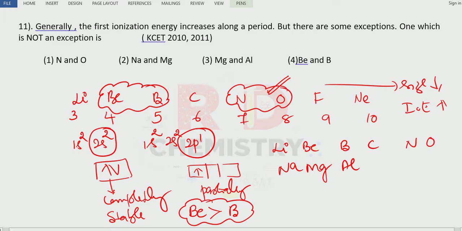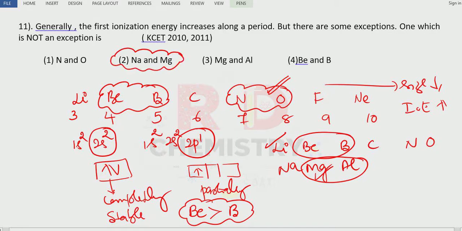Now see here, beryllium and boron are the exception. Similarly, magnesium and aluminium are the exception. They belong to the same groups. Correct? So between lithium and sodium, there is no exception. Moreover, they belong to two different periods. Down the group, shell number increases, size also increases. So therefore, the answer is option number 2. Clear?